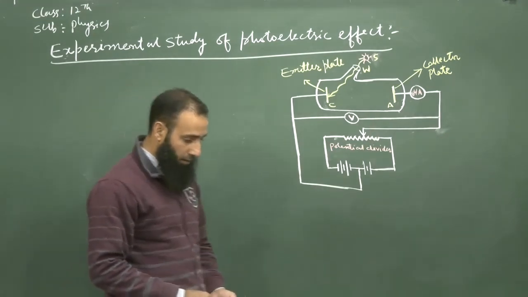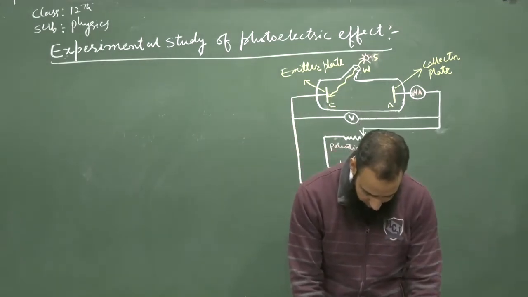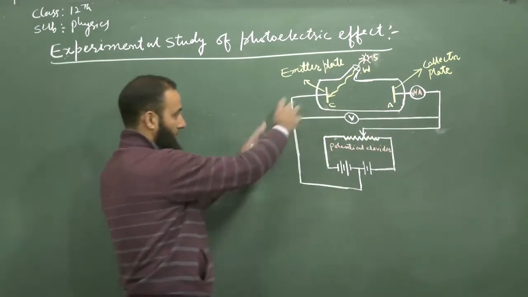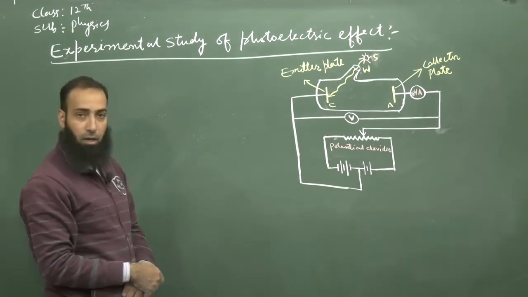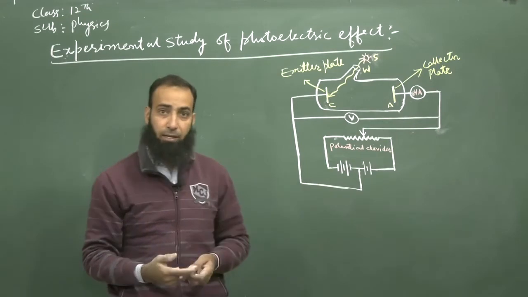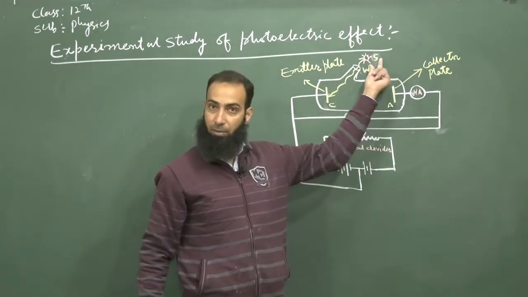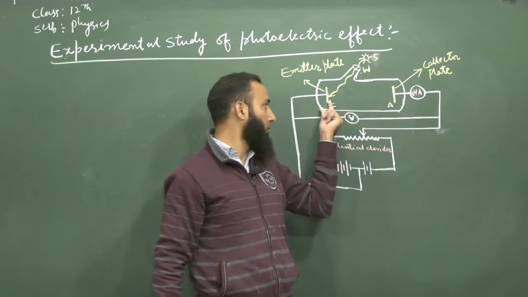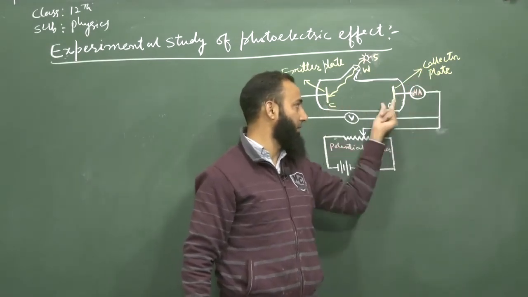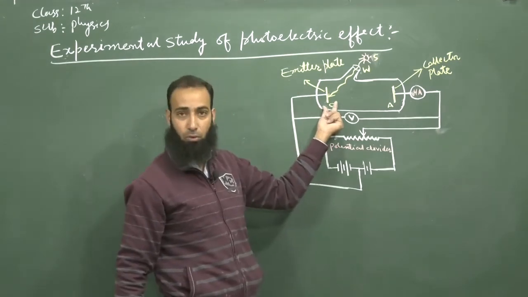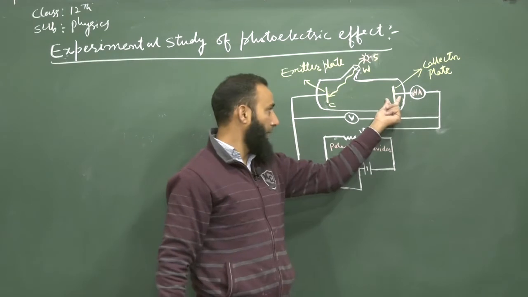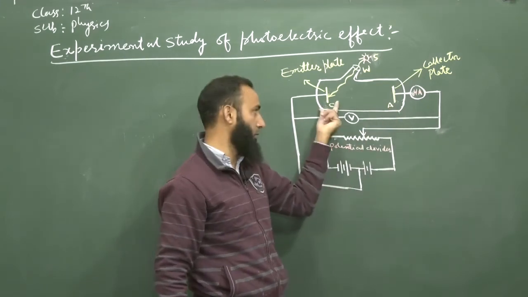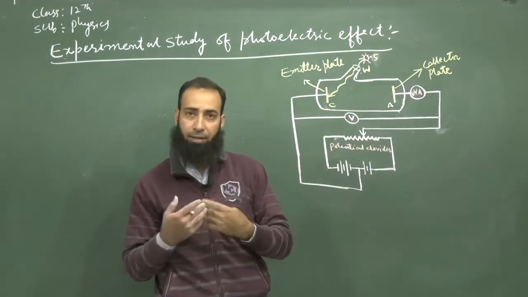Now, this is the experimental setup which is used to study the variation of photoelectric current with different parameters, like the intensity of the incident radiation, or the potential of the anode. The collector plate is also known as the anode, and the emitter plate is also known as the cathode. We can change the potential of the anode, sometimes making it positive with respect to C, or sometimes negative, and see what the effect is on the photoelectric current.